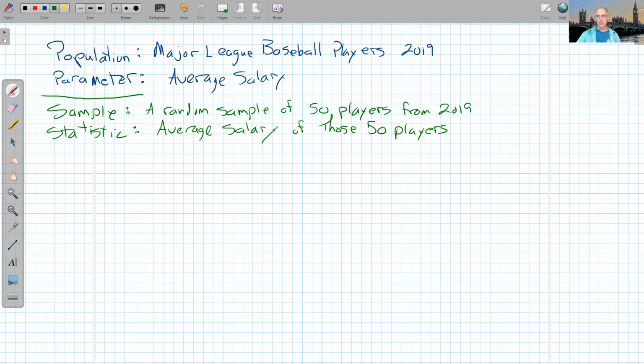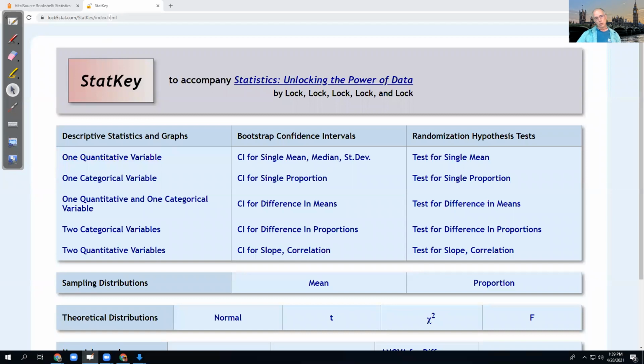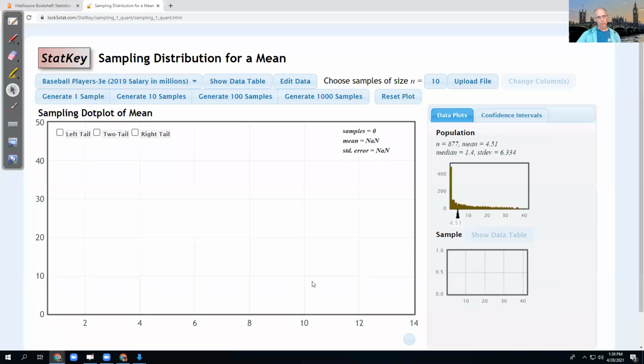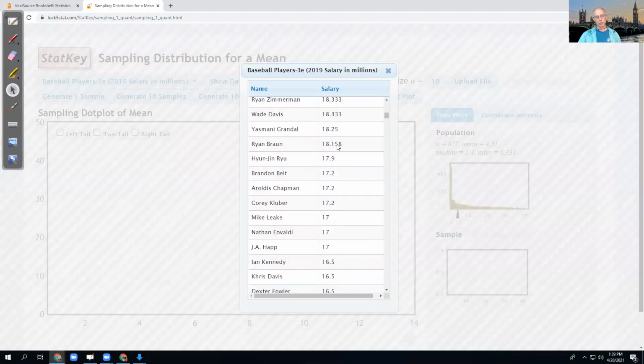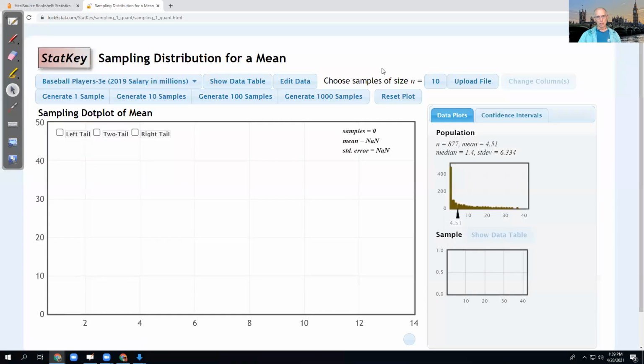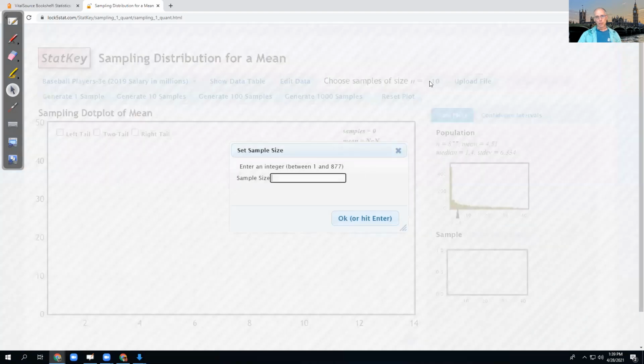Now in StatKey, I have some of this data. So from the StatKey website, I'm going to check out sampling distribution for a mean. A couple of goals here: to go over the difference between a sample and a sampling distribution, population and a sample, parameter, statistic, and how sample size matters. So I'm going to start off from this population. StatKey has here all 877 baseball players and their salary in millions from 2019. That's my population. I'm going to take a sample of size 50 baseball players.